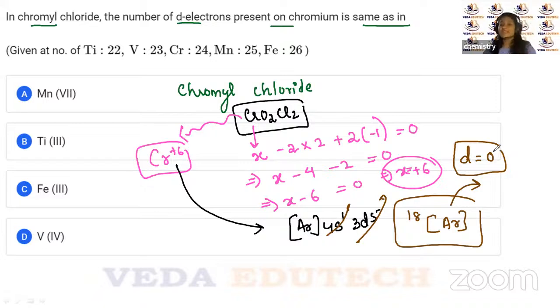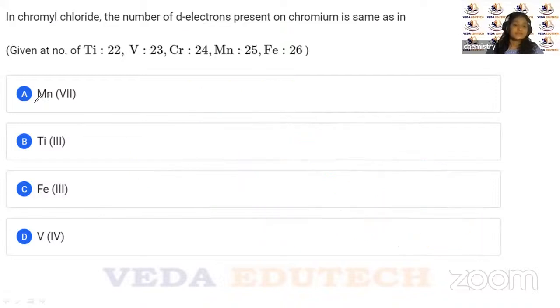So we have to find out a configuration where the d electrons are 0. So let me check if there is any answer. Easy one, children. So we need the number of d electrons.